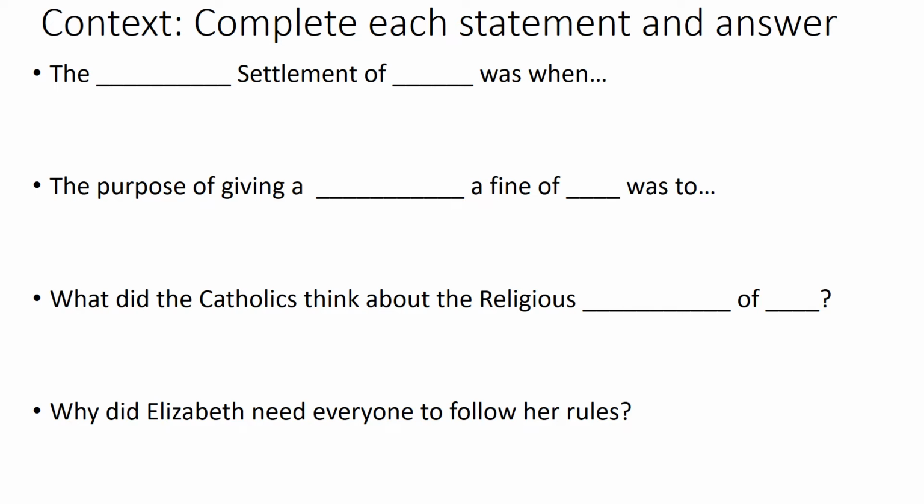So a little bit more to do with context. We're going to complete each statement and then answer the question. So we'll do the first one together, and then you'll be able to crack on with the remaining three. So the blank settlement of blank was when? So we would want to fill that in to say the religious settlement of 1559 was when, and this is